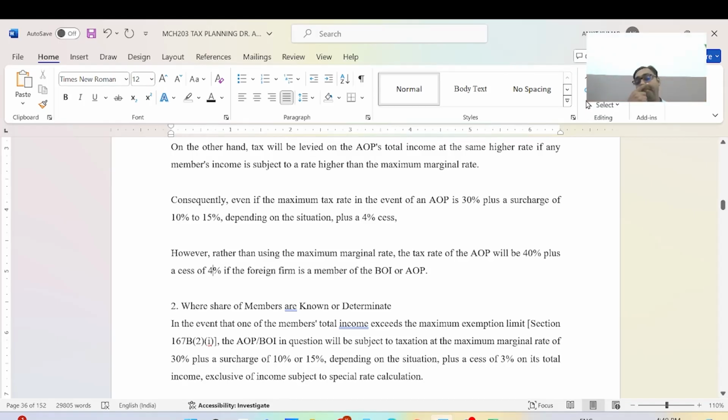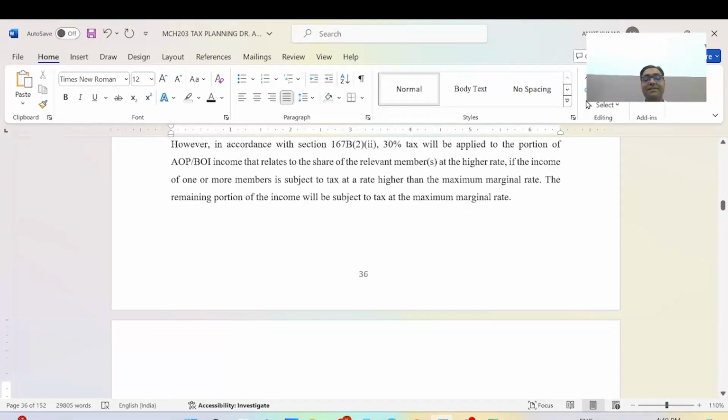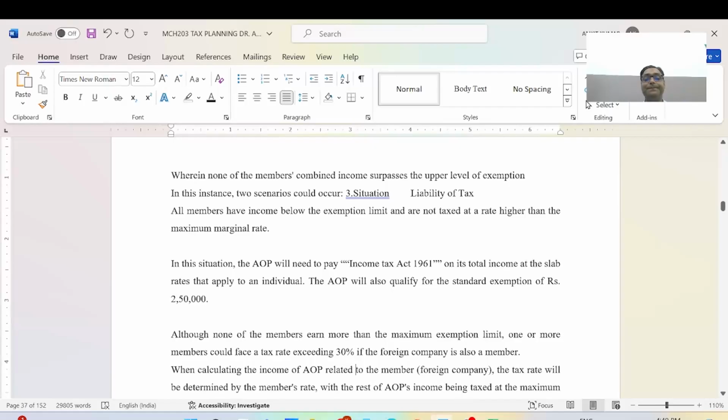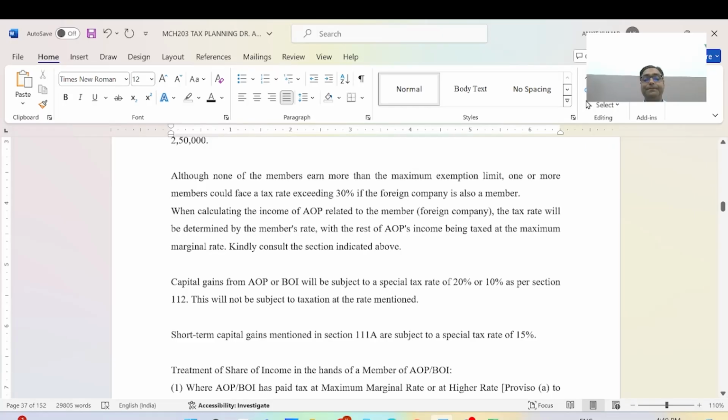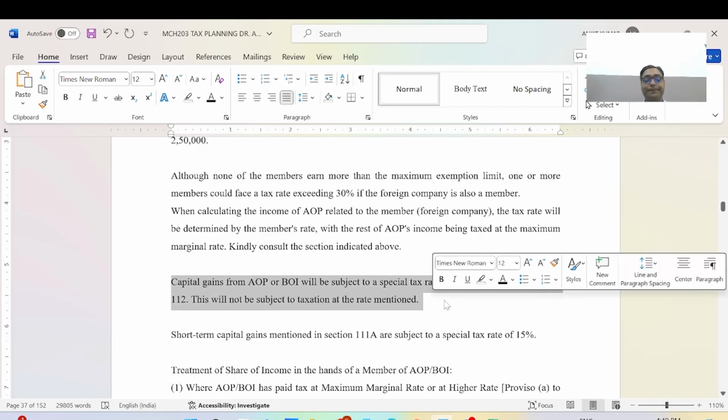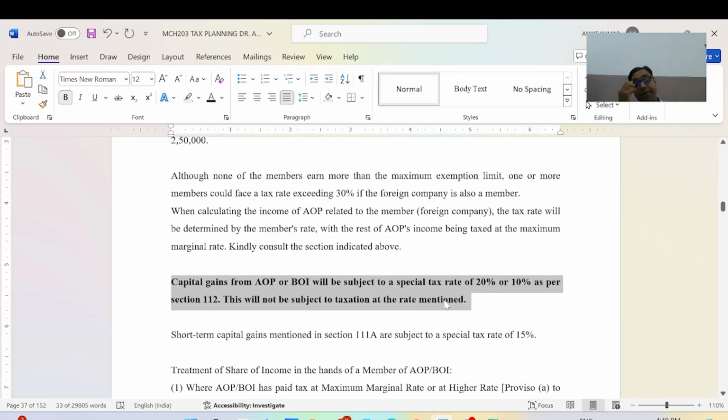A foreign firm is a member of BOI and AOP. Here the section 167B we have already discussed, and all situations we have discussed. Now is capital gain. Capital gain from AOP and BOI will be subject to a special tax rate of 20% or 10% as per section 112. Short-term capital gains are mentioned in section 111A. Those I have already discussed.